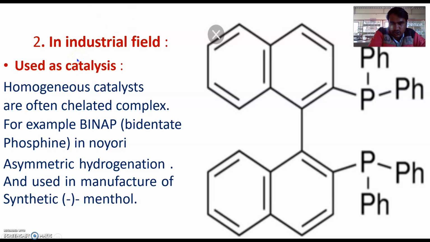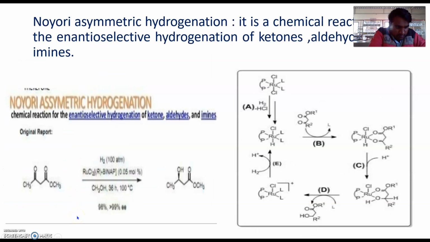Now, in the industrial field, chelating agents are also used as catalysts. Those used as homogeneous catalysts are often chelated complexes. For example, BINAP, a bidentate phosphine, in Noyori asymmetric hydrogenation, used in the manufacture of synthetic minus menthol. Noyori asymmetric hydrogenation is a chemical reaction for the enantioselective hydrogenation of ketone, aldehyde, and imine.